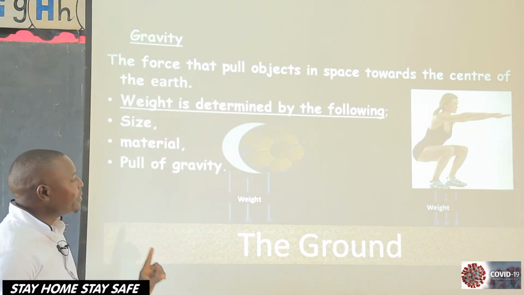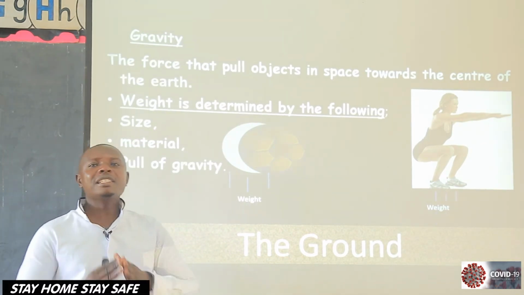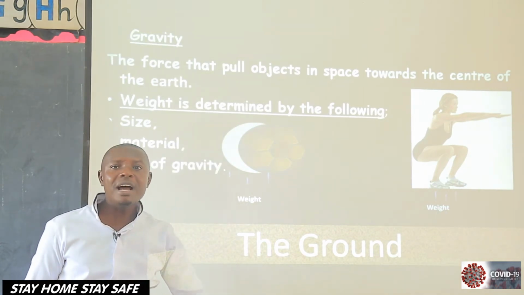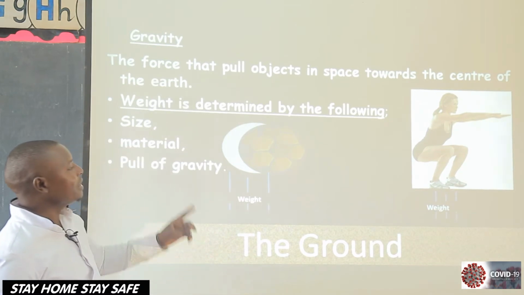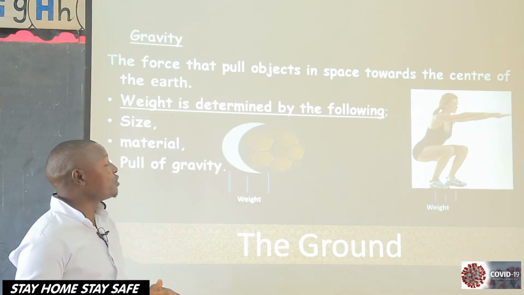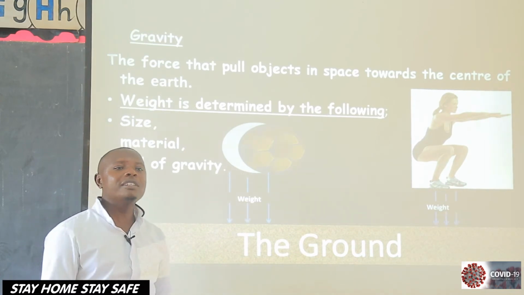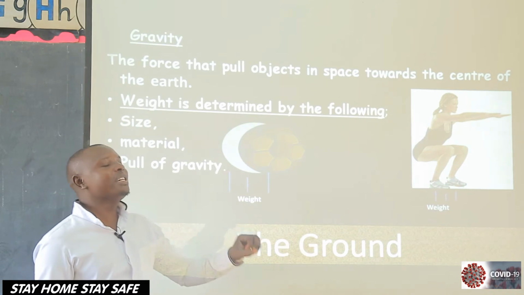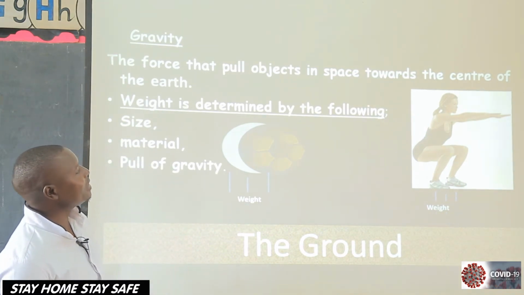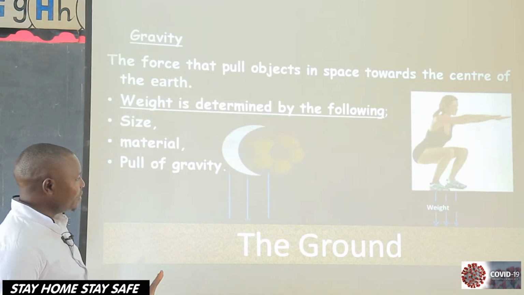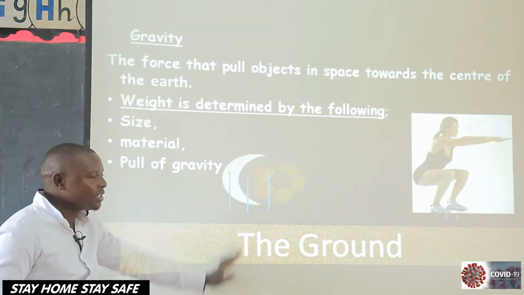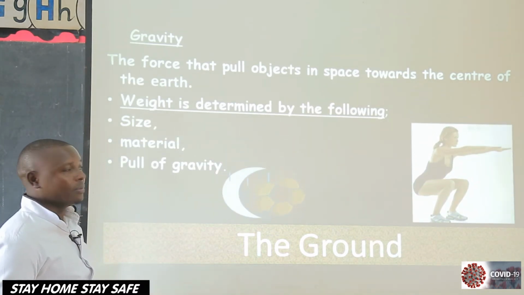So we say gravity is the force that pulls objects in the space towards the center of the earth, and weight is the force of gravity acting on an object. Therefore, when an object has been affected by gravity, it gains the weight. Let's continue and look at that object falling. When it goes up, it bounces and comes back down. Are we there?